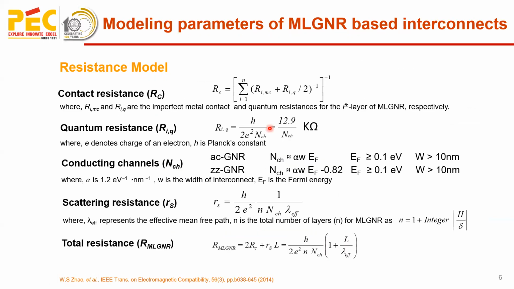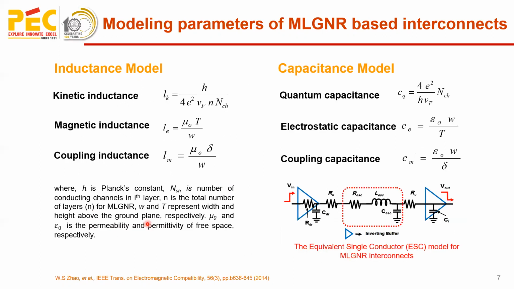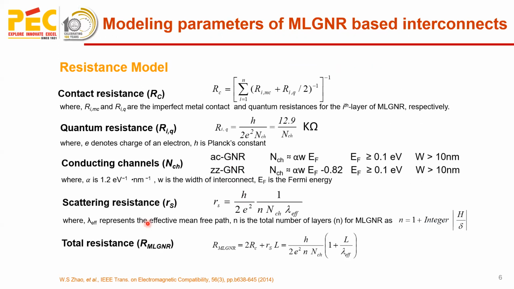Further, these are the typical equations. Analytical equations have been used to compute the contact resistance model, which is categorized into contact resistance, quantum resistance, and scattering resistance. Using these model equations, we have also computed the conducting channels for armchair as well as for zigzag.